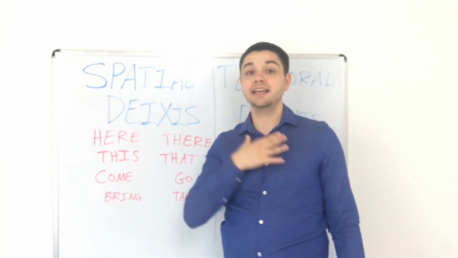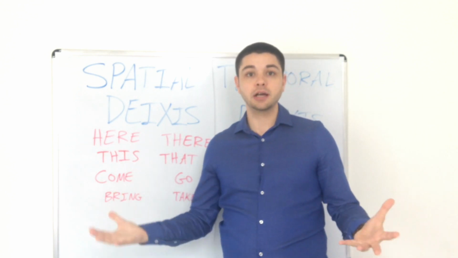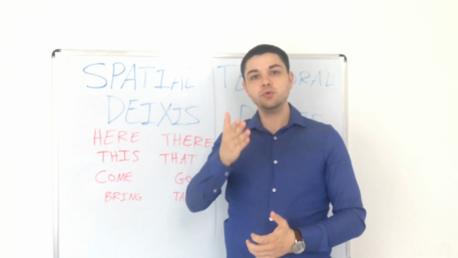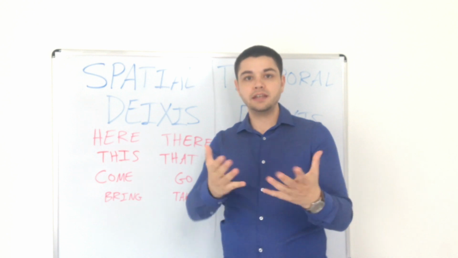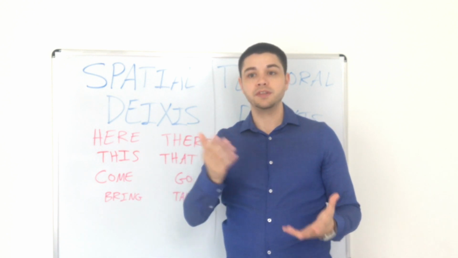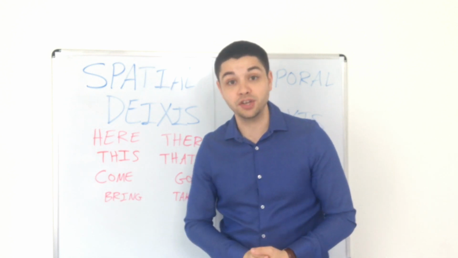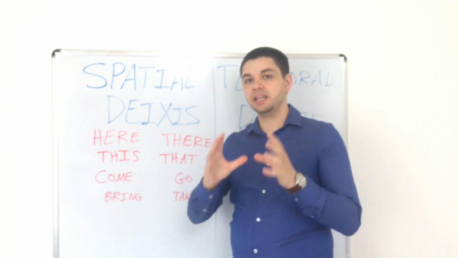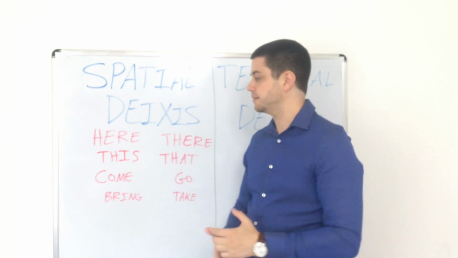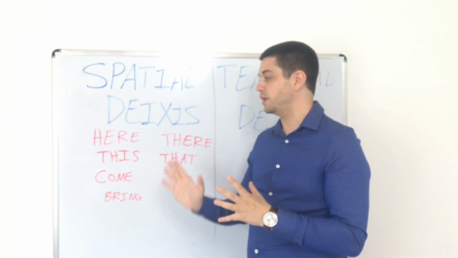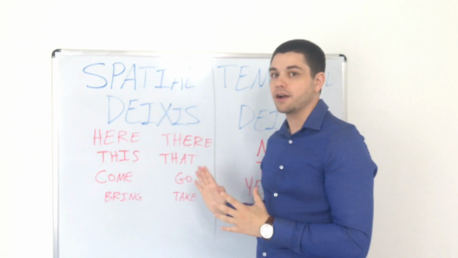So if I say here, then I'm talking about my studio, my classroom. And if you say here, then you're talking about your living room or bedroom or the seat on the bus that you're watching this video from. So it has a different meaning depending on the situation or the context. And in general, we can see a big difference between here and there.